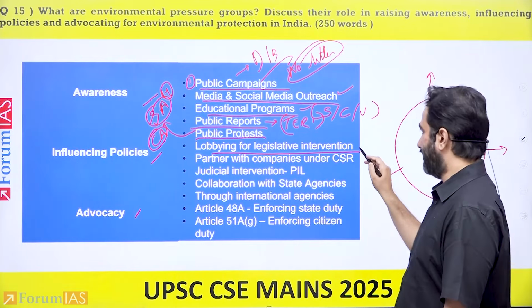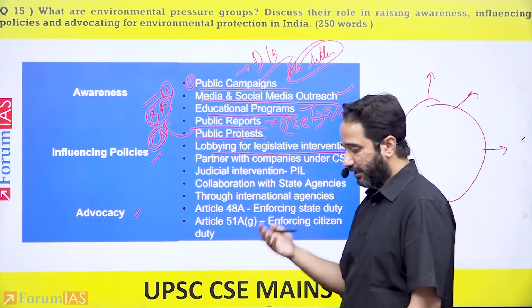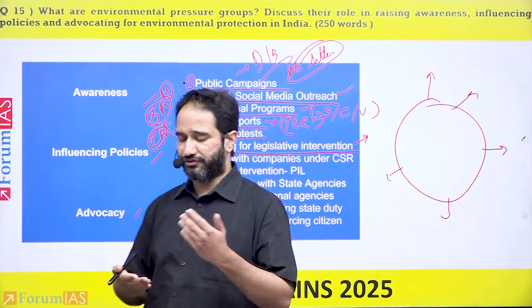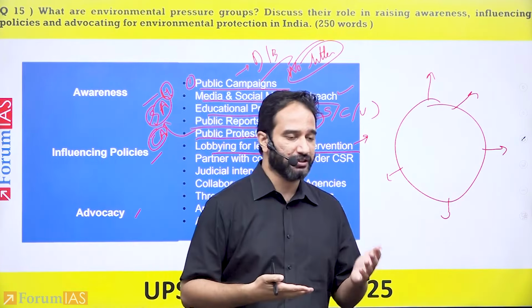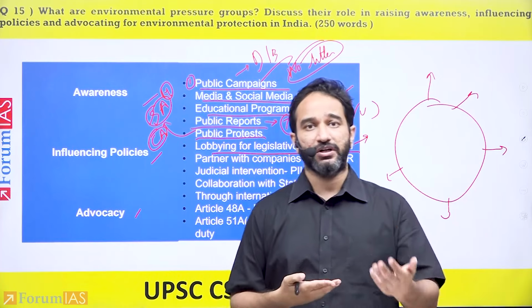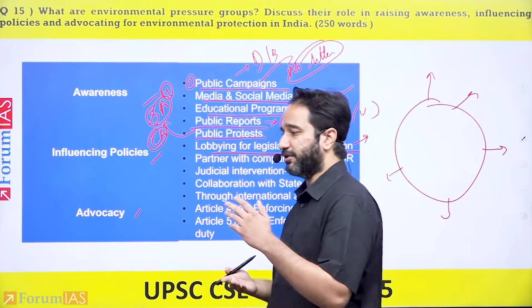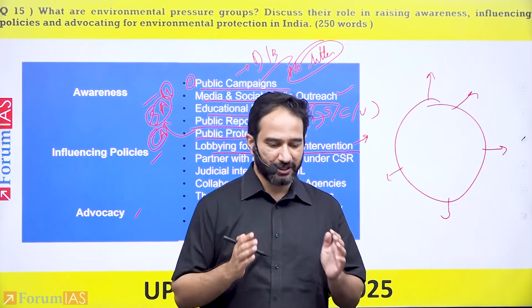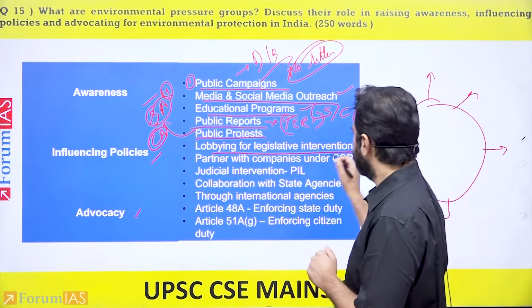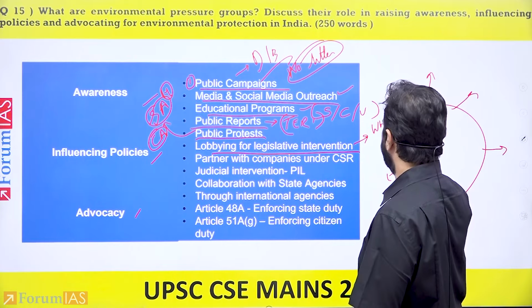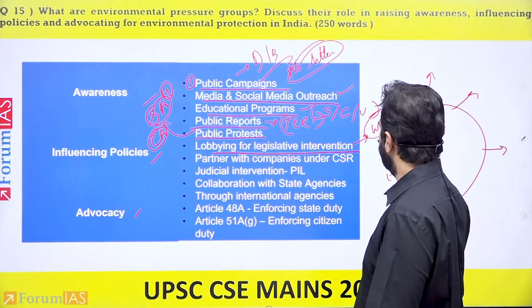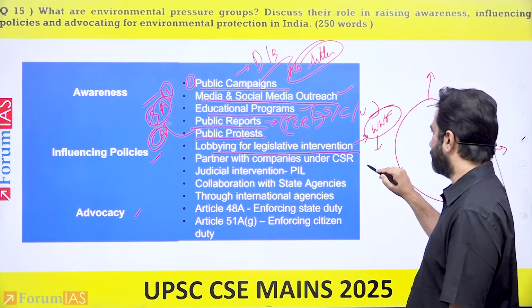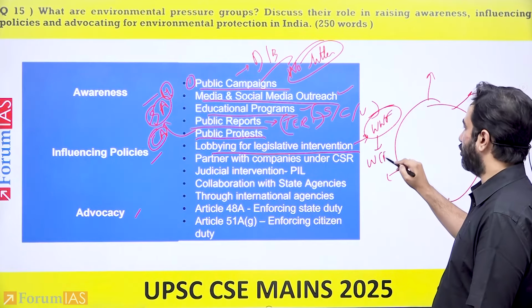Further, they lobby for legislative intervention, meaning making a law for the protection of cheetahs, tigers, Ganga dolphins, forests, and various other aspects. In that sense, you can give the example of WWF, which actually advocated for the Wildlife Protection Act long back.